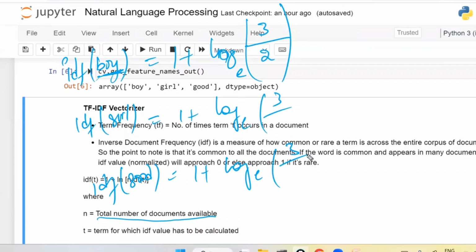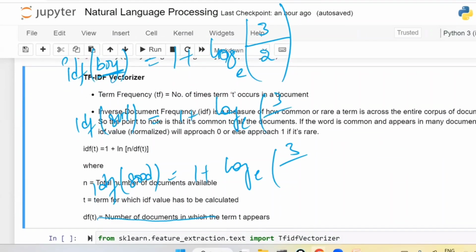The denominator consists of the term df of t, which is the number of documents in which the term t appears. Whichever word you are considering, in how many documents is that word appearing?